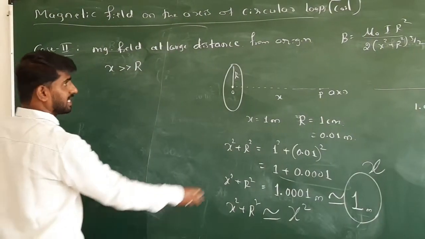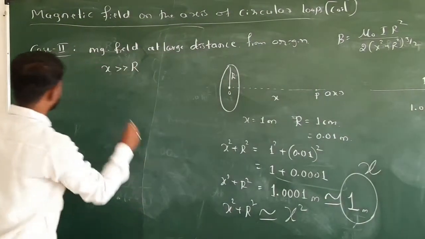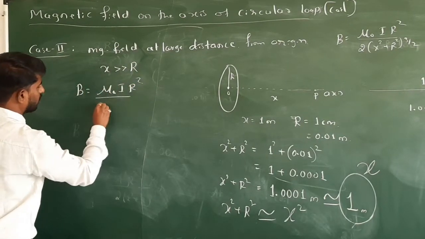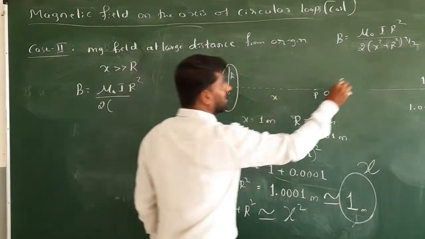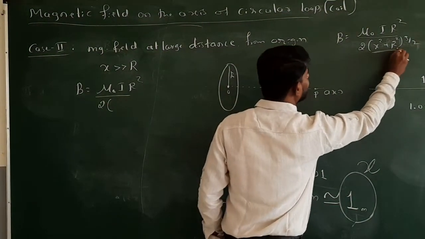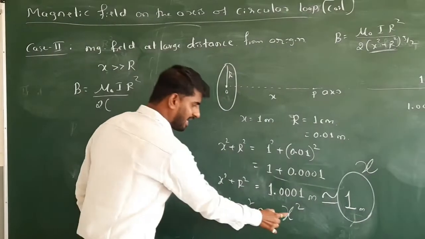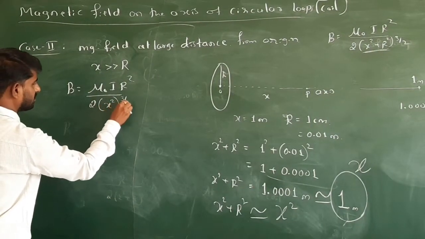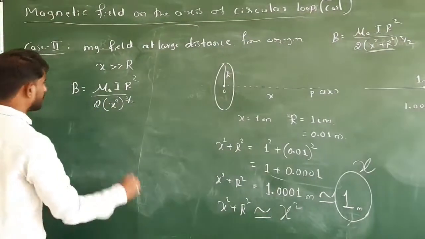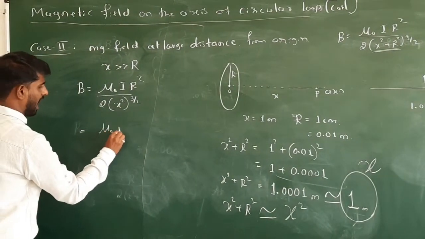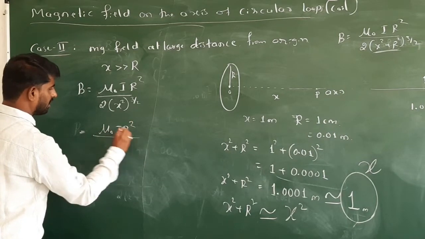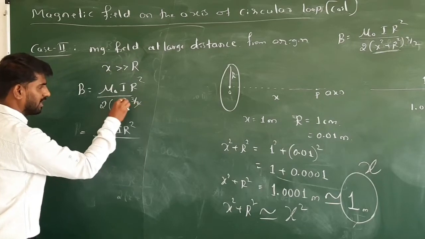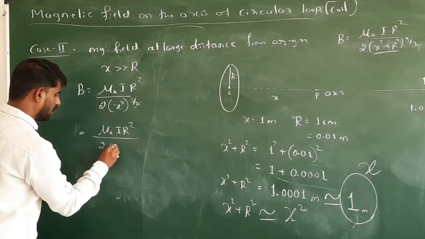Okay, so then our basic equation is B equals mu naught I r square divided by 2 into, instead of writing x square plus r square in that bracket, I will write only x square, to the power 3 by 2. Next, mu naught I r square in the numerator, and in the denominator 2, x square to the power 3 by 2. This 2 and this 2 cancel, so here it is 2x cube.